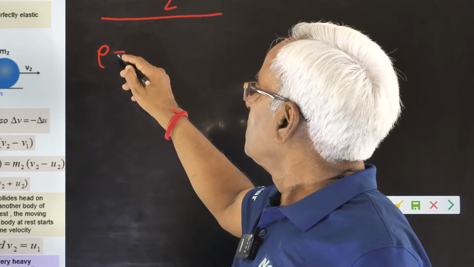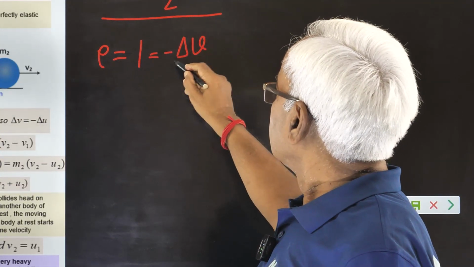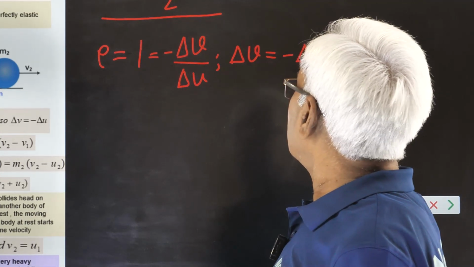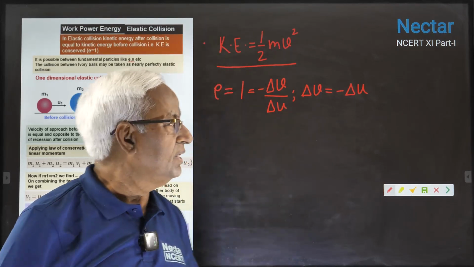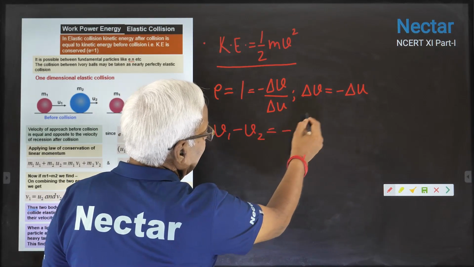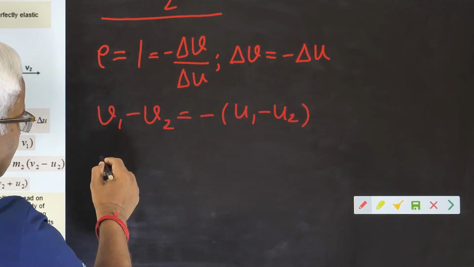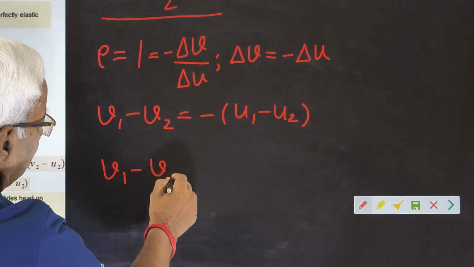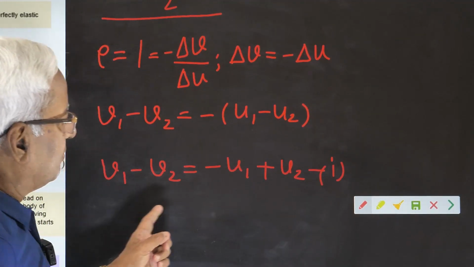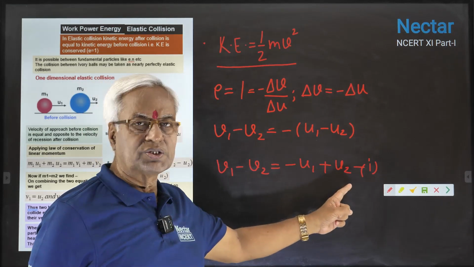Now, e equal to 1 for perfectly elastic, and you know the definition of e, that could be written as delta v equal to minus delta u. Relative velocity after the collision will be v1 minus v2, and before the collision, you might say v1 minus v2 equal to minus u1 plus u2. You have one equation. Simply on the basis of the value of e, we get one equation here between the two velocities.